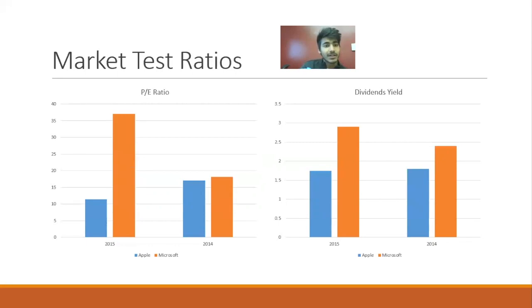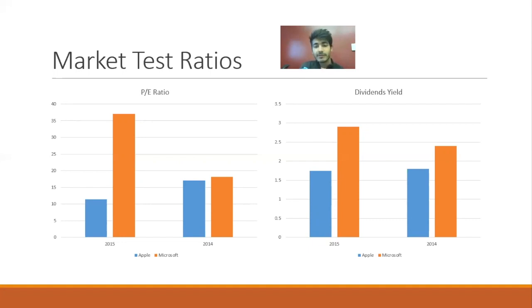So if you go to the market test ratios, which basically help the investors to estimate the attractiveness of potential or existing investment and get an idea of its valuation. If you see the price to earnings ratio, we can see that there's a decrease for Apple and there's a significant increase in case of Microsoft. It basically says that maybe the market has high hopes for Microsoft's stock's future and has bid up the price, maybe because of the investment they're making right now. And on the other hand, Apple is maybe reaching saturation.